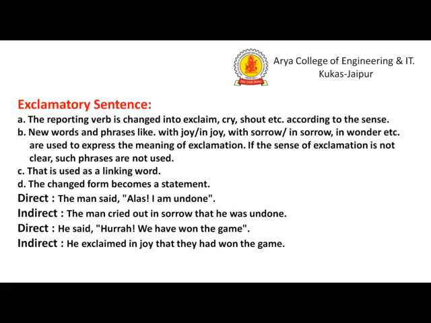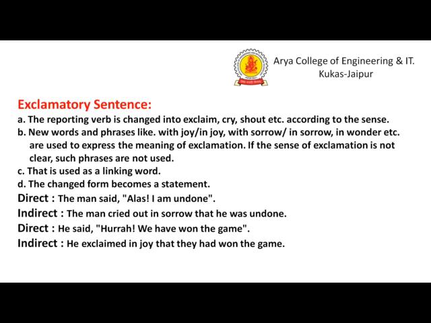Here is the next and also the last rule of narration: the exclamatory sentence, the way of expressing emotions and feelings. According to the meaning of the sentence and the feeling, we have to use the word. The reported verb is changed into exclaim, cry, shout, etc., according to the sense.